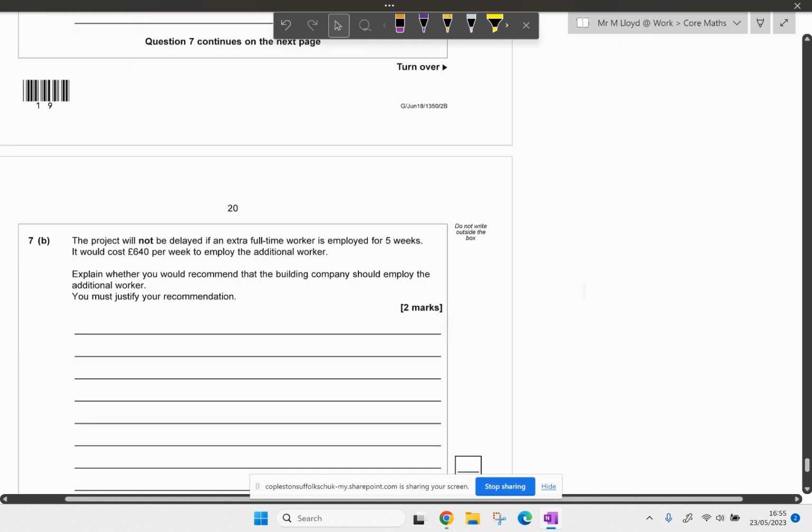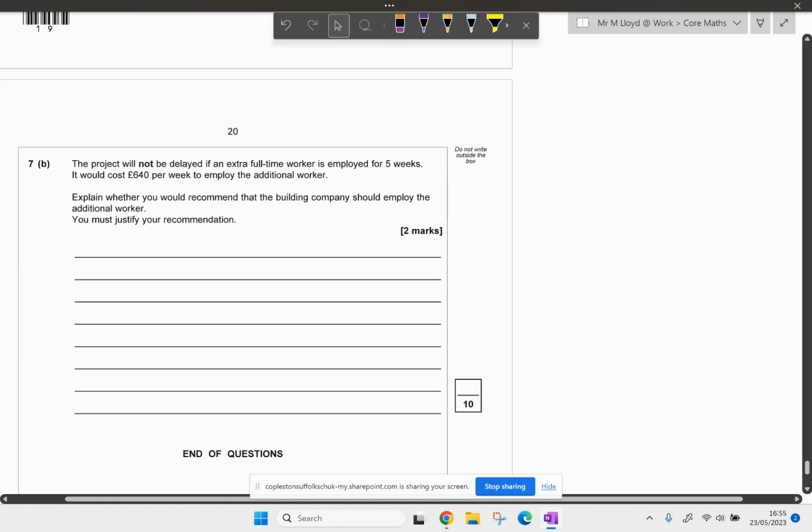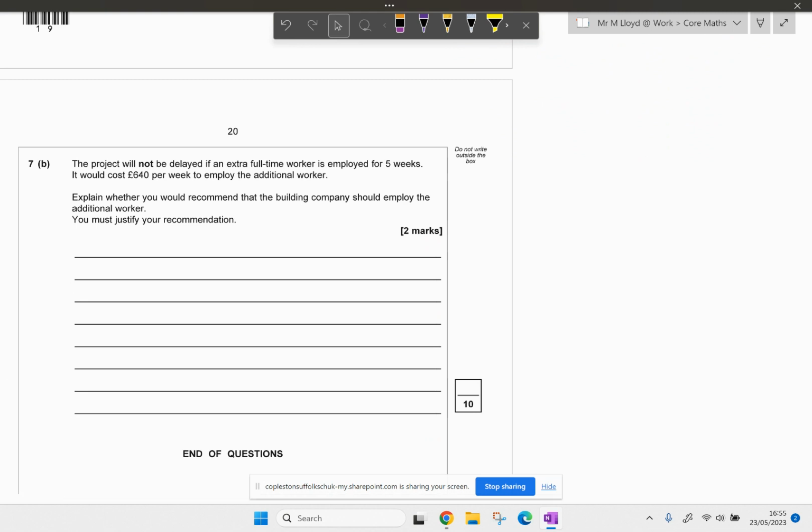Okay, what does part... Oh my God. I should have used more space. Right, the project will not be delayed if an extra full-time worker is employed for 5 weeks. Okay, so I just want to write out these again. A, B, C. I've got the mark scheme open, so I can copy these down from my independent correct working.